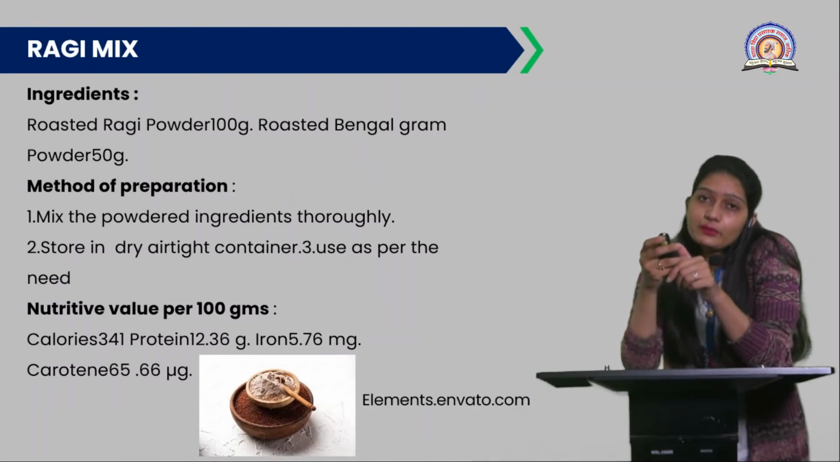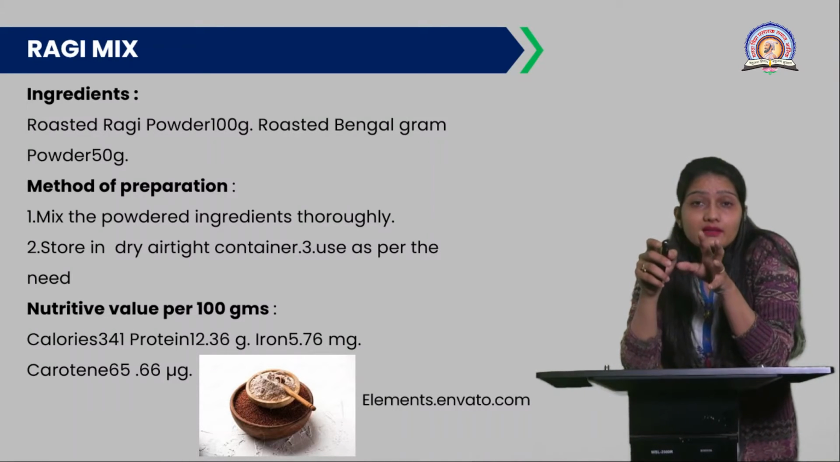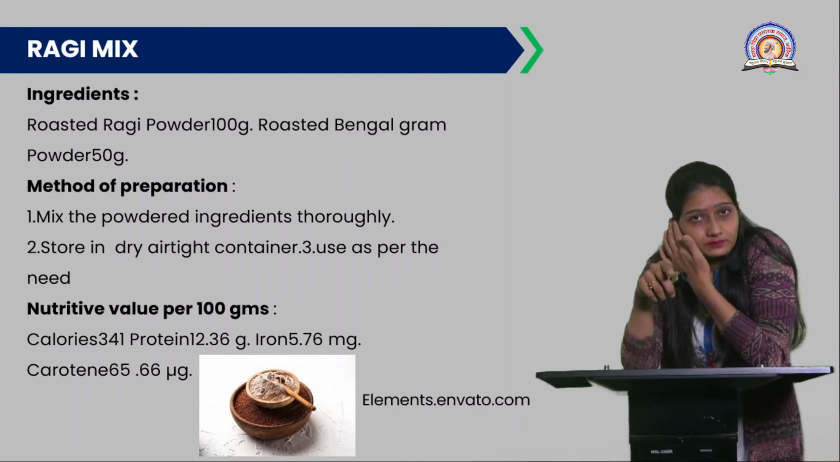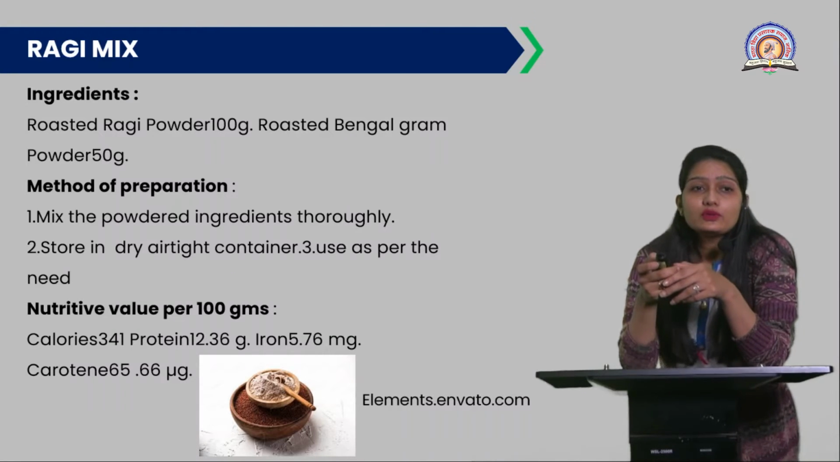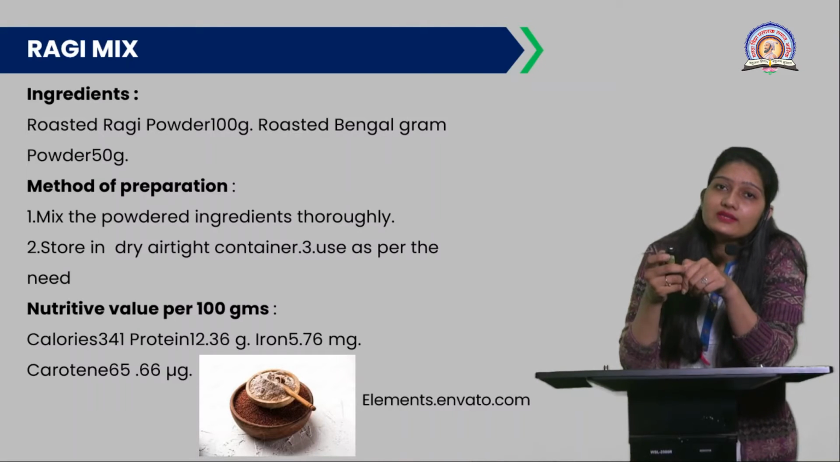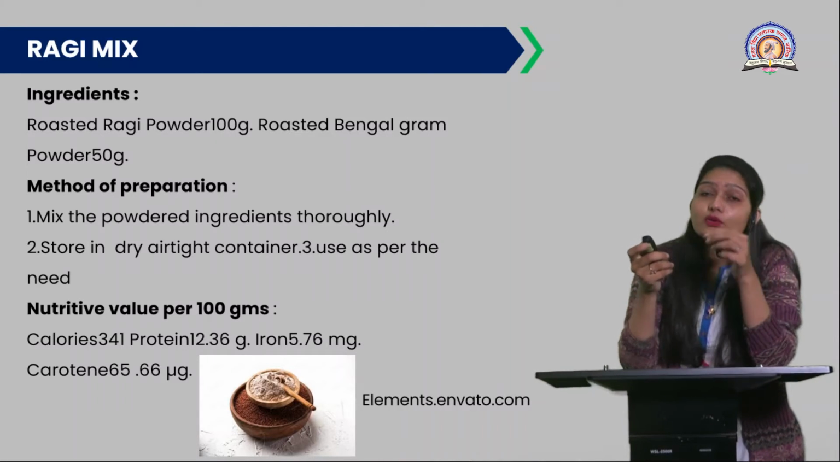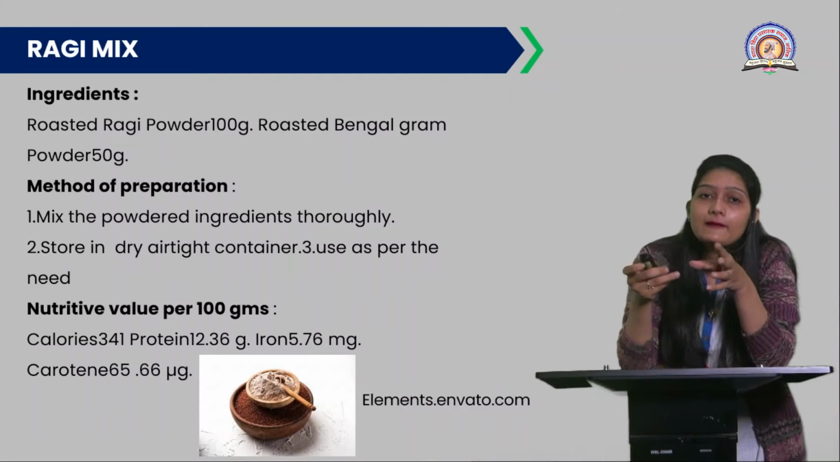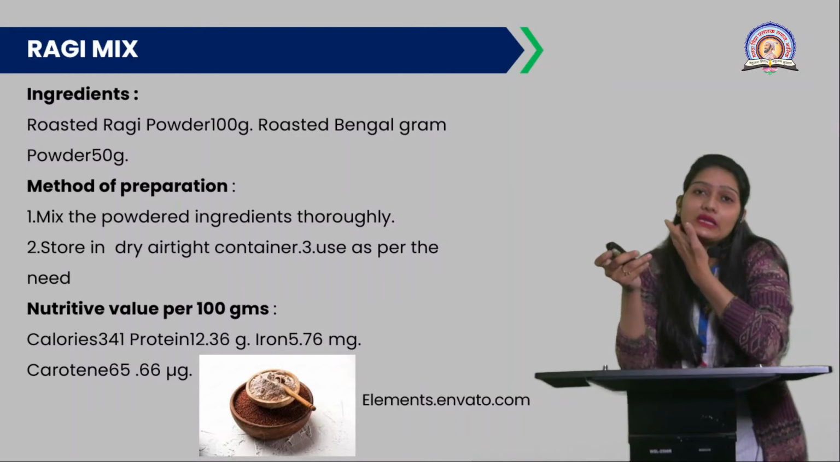Then the next recipe is the ragi mix. As you know, what is ragi? Ragi is nothing but, in Marathi, it is called nagli. In this figure you can see the nagli, or the ragi, and the powder of it. The ingredients required for this ragi mix are roasted ragi powder, 100 gram, and roasted Bengal gram, that is chana dal powder. The requirement of this chana dal is 50 gram.